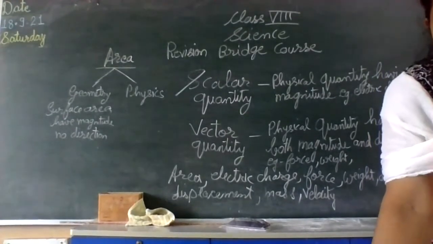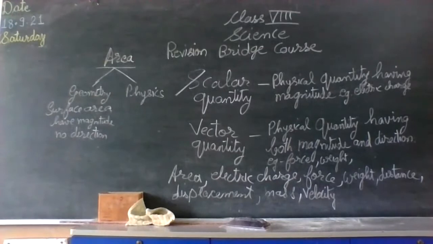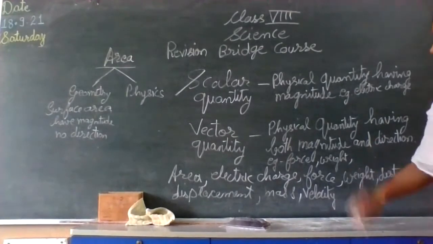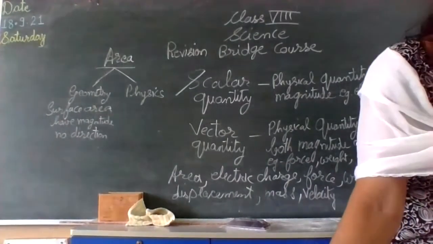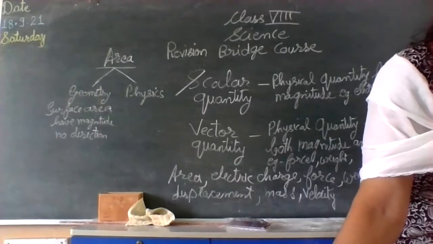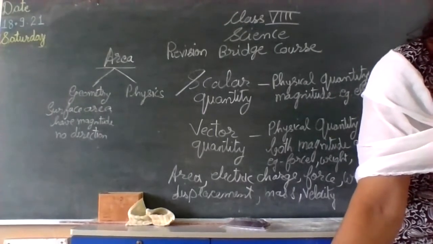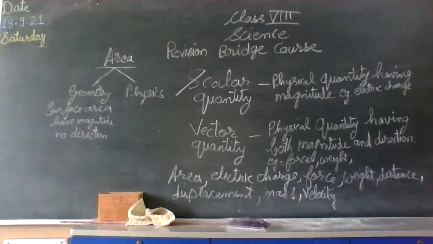Next one, after weight, we can take distance. For distance, you see, any object is moving with some magnitude, but there is no direction to distance. It could be in any direction.